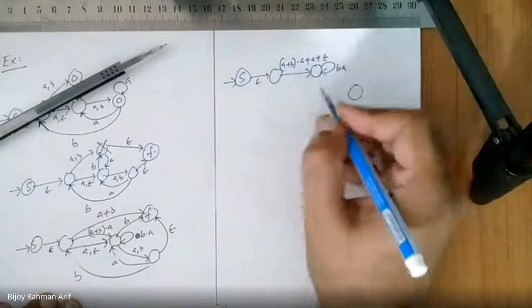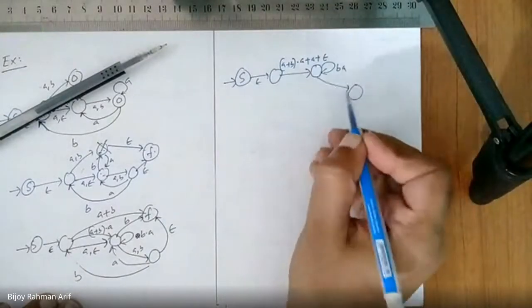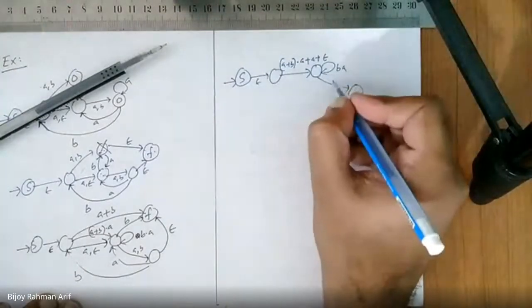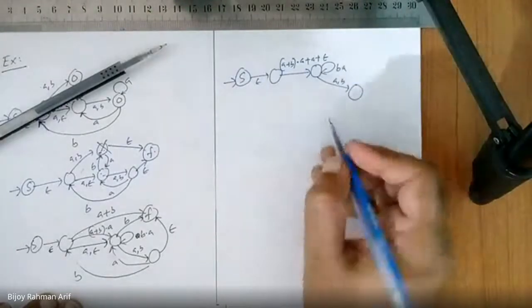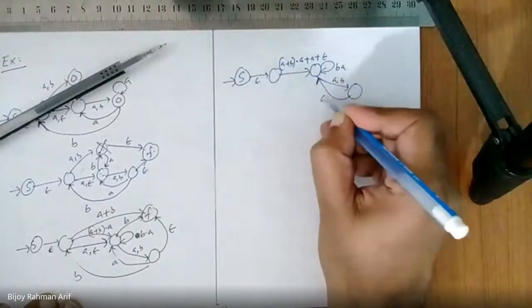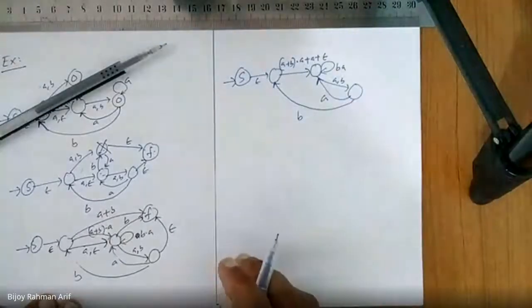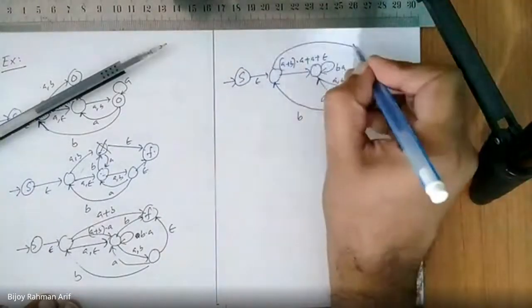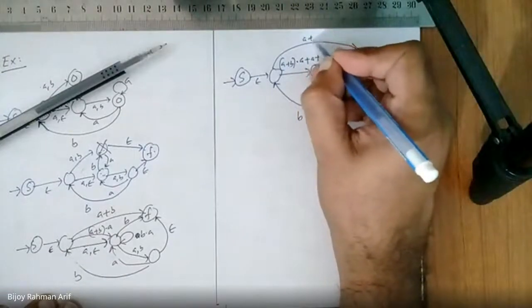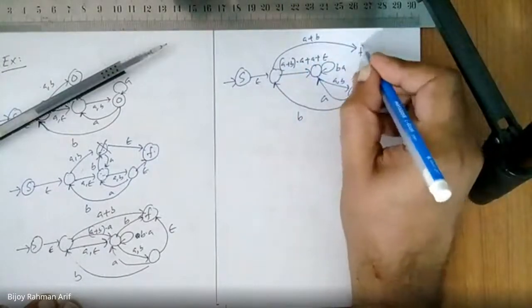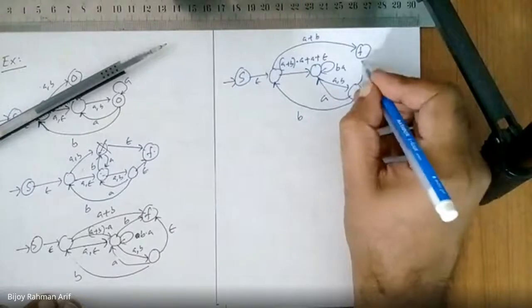Then there is another state. From here you are going to A comma B. Fine. Then you are coming back here to here seeing A, here to here seeing B. What else? We have another move here, which is nothing but A union B. This one is the final state. And there is epsilon.